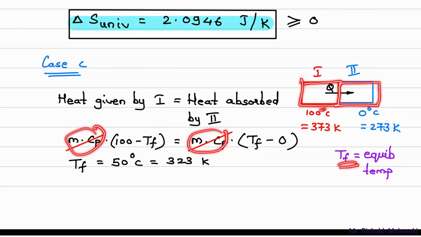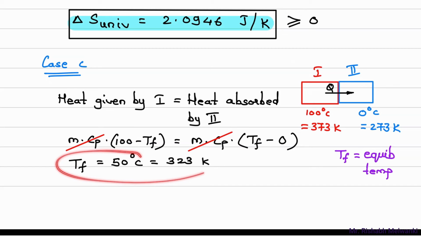We are keeping these two copper blocks isolated. Why? Because if surrounding temperature is 25 degrees Celsius, then after coming to equilibrium at 50, again there will be heat transfer to the surrounding. So we are not considering the surrounding over here. Please remember that. We are only considering two copper blocks, and after the heat transfer, their equilibrium temperature is 50 degrees Celsius.